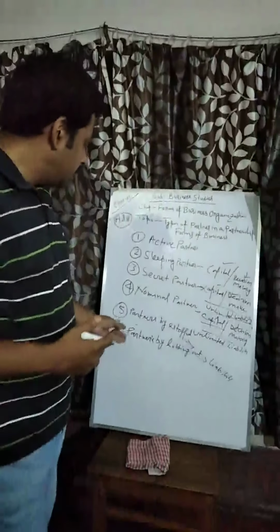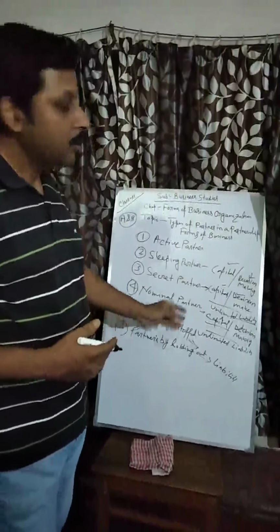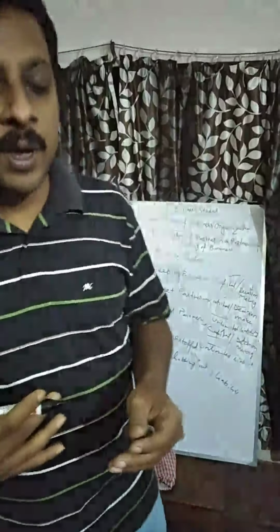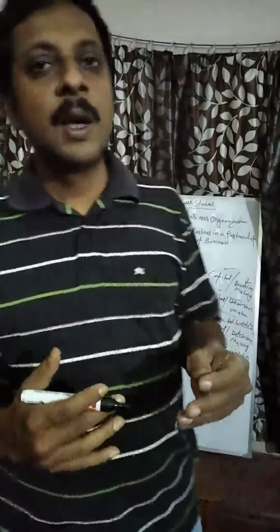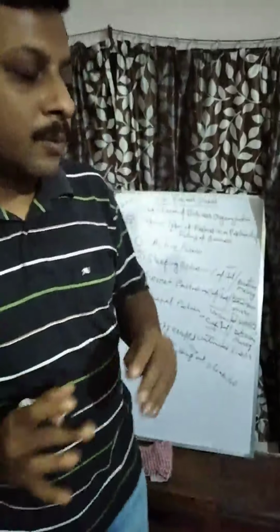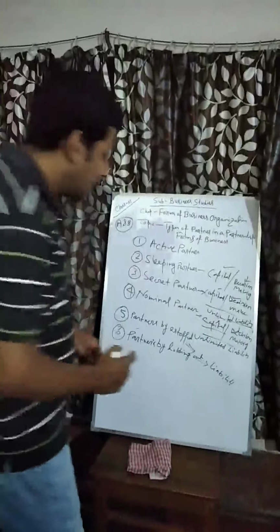But in this case, sometimes I can deny being a partner by holding out, clarifying what I actually am and for what purpose I went there, and therefore sometimes I can be relieved from this unlimited liability.